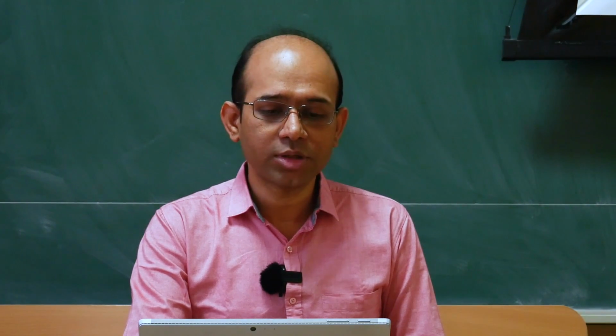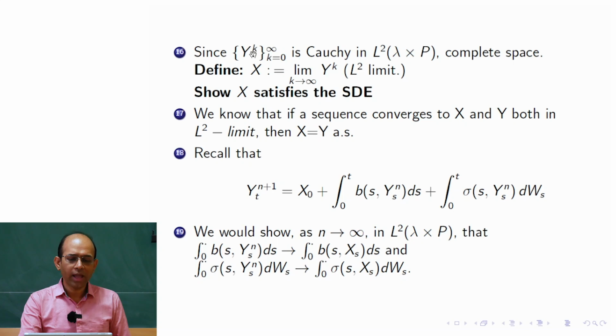We have already seen this sequence of stochastic processes Y^k, which are like Picard iterations, and we have shown that this sequence is Cauchy in the L2 space with respect to the product measure. The limit of this we denote by X, and this X is the candidate process which we need to show solves the stochastic differential equation.